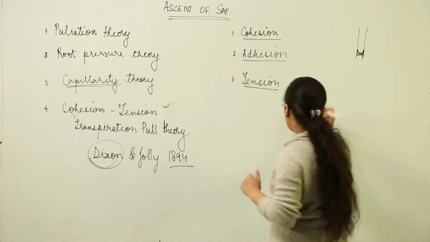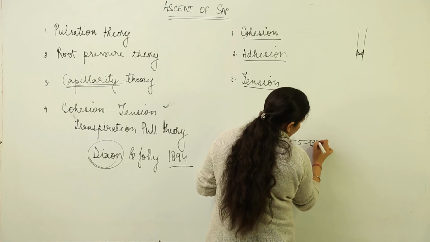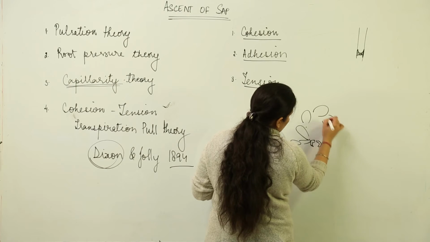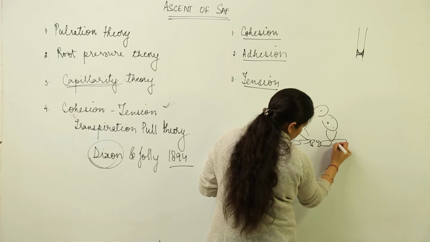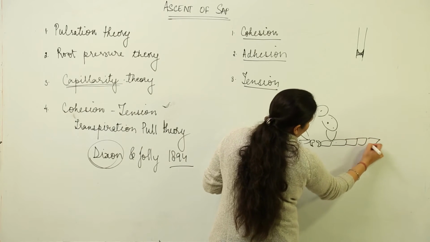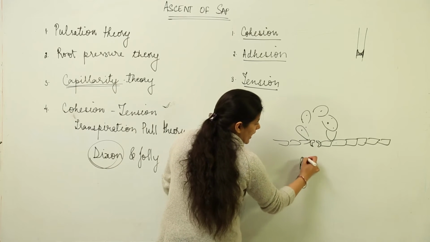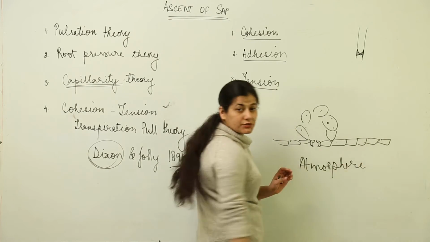You remember the structure we did? This was the lower epidermis, these were the stomata, and over here we had mesophyll cells like this, spongy mesophyll. Now these cells, they are saturated with water, but over here we have the atmosphere, which can never ever get saturated with water.